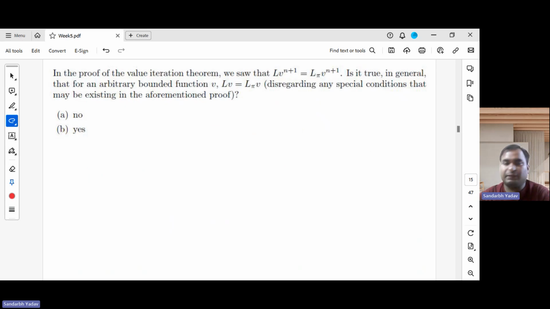Now I move to the second question. In the proof of the value equation theorem, we saw that LV of n plus 1 is equal to L pi of V n plus 1. Is it true in general, for an arbitrary bounded function? This is the important thing. Does this hold for any arbitrary bounded function? This shouldn't hold for any arbitrary function. In the proof, we assumed some special conditions, right? One of the conditions is that pi was chosen in a careful manner.